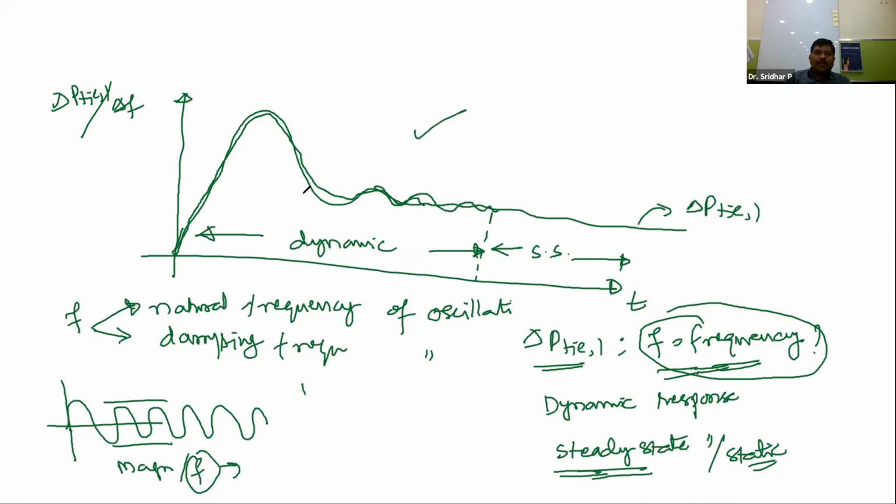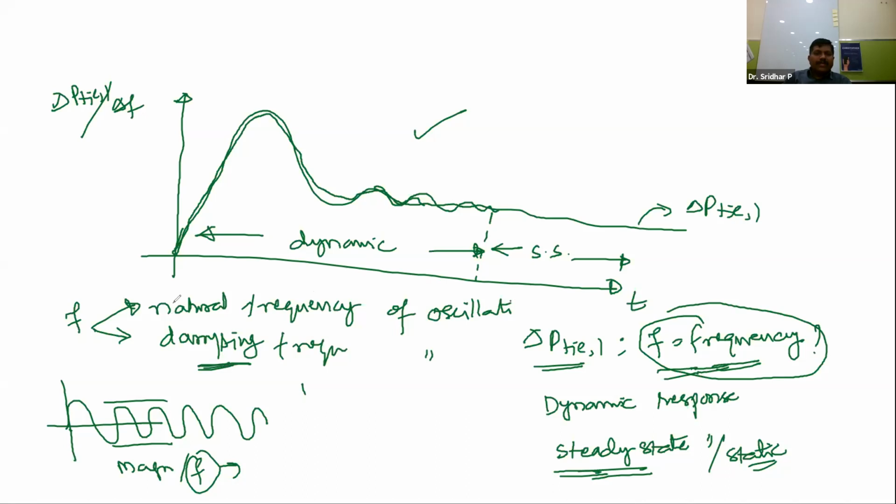Because of that opposition, the magnitude keeps decreasing with time. Such behavior is called damping behavior. If the magnitude decreases, there will certainly be a change in the frequency also.